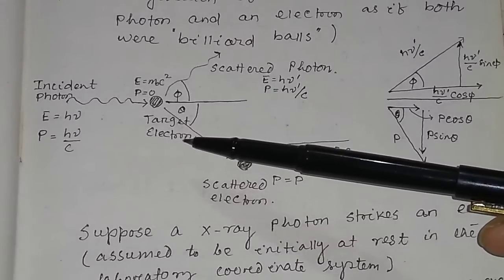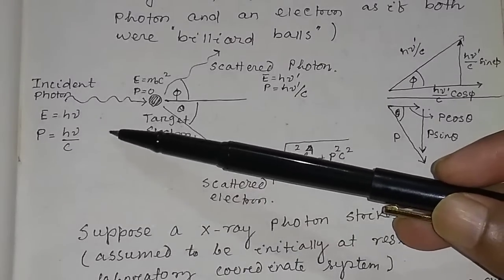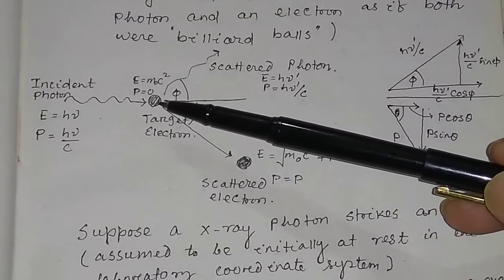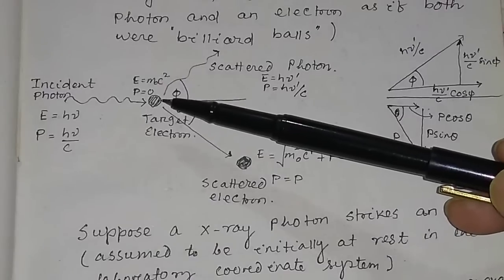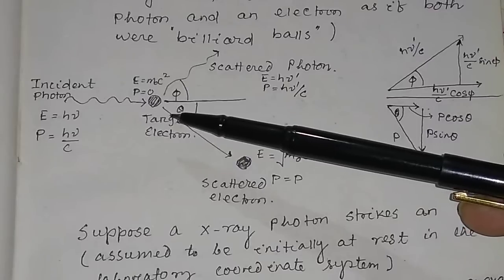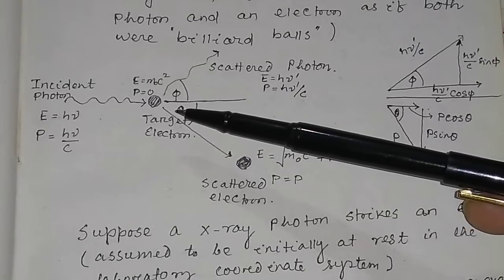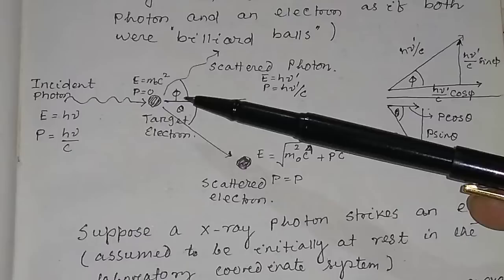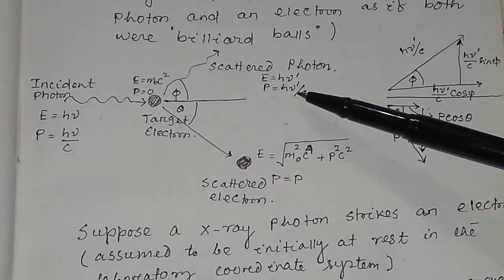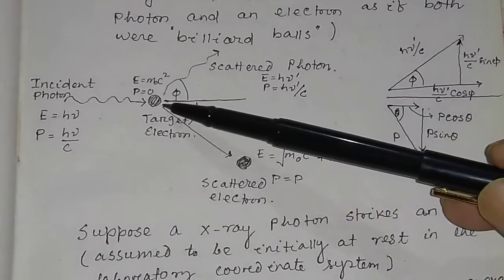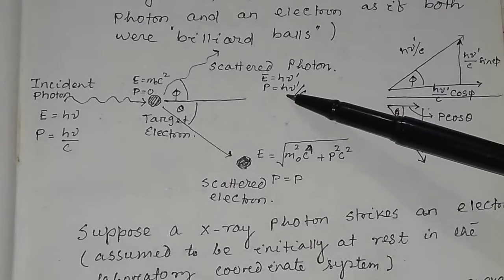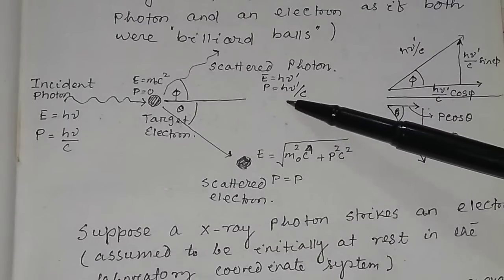The initial momentum of the photon is h nu by c, and the initial momentum of the electron is 0. So the total initial momentum is h nu divided by c plus 0. And what will be the final momentum? The momentum of the photon is h nu prime by c, so along the x axis it will have a cos factor. This will be equal to h nu prime by c cos phi.